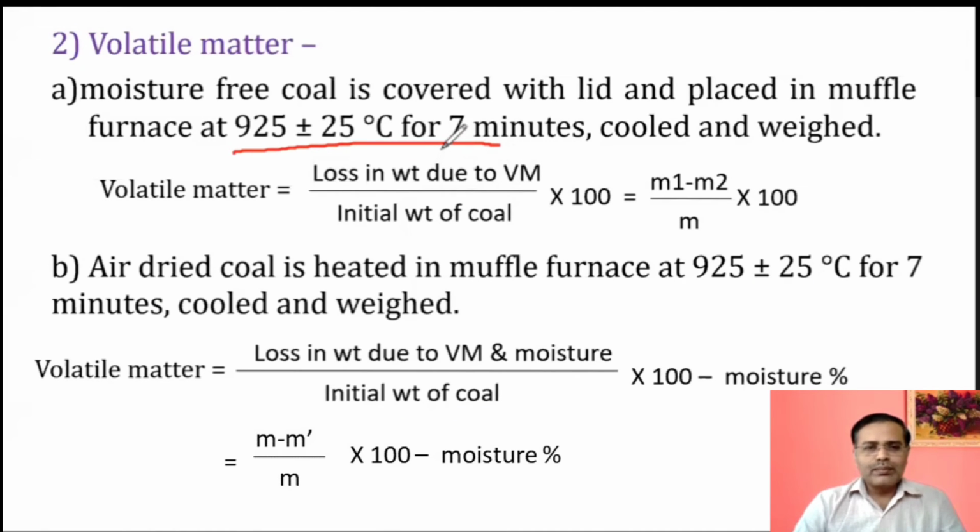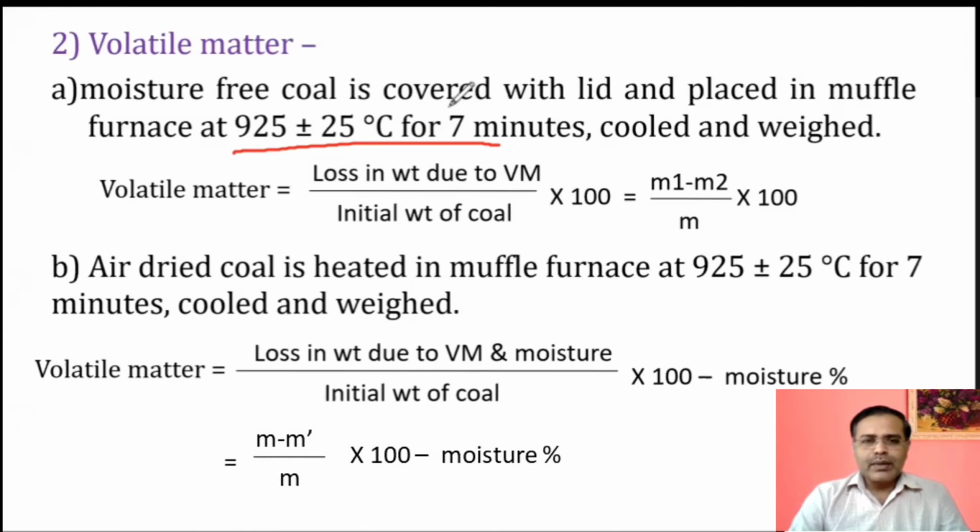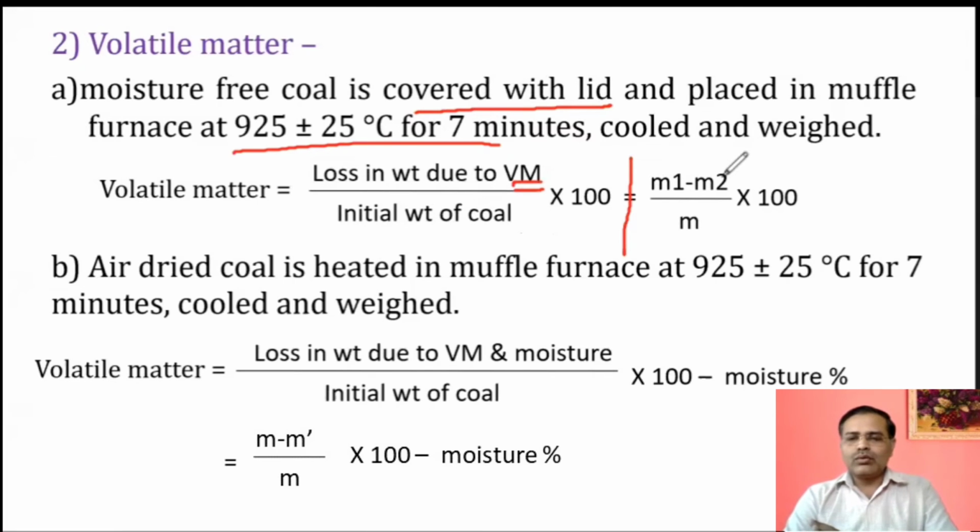Then there will be removal of the volatile matter. But remember that the lid is to be covered in this case. Otherwise, the coal will burn. If the lid is closed, the coal will not burn. Then this time the loss in weight is due to volatile matter only. The formula is loss in weight due to volatile matter upon initial weight of coal, multiplied by 100. Here the weight goes from M1 to M2 now.